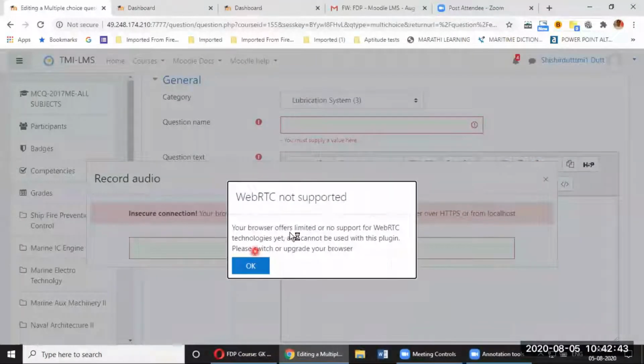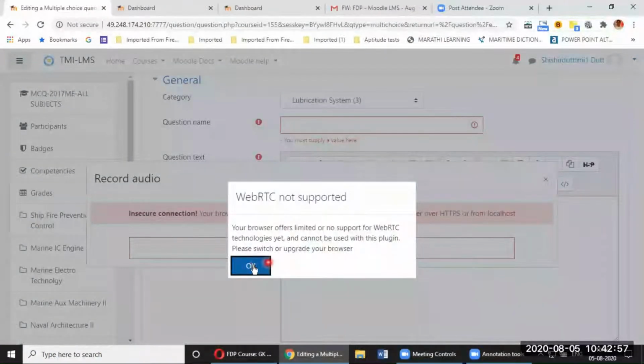Okay, so your browser offers limited or no support for WebRTC technologies and cannot be used with this plugin. Please switch or upgrade your browser. So my browser is saying it cannot record. Yeah, so it's saying it cannot record. We'll see whether we can do the recording.